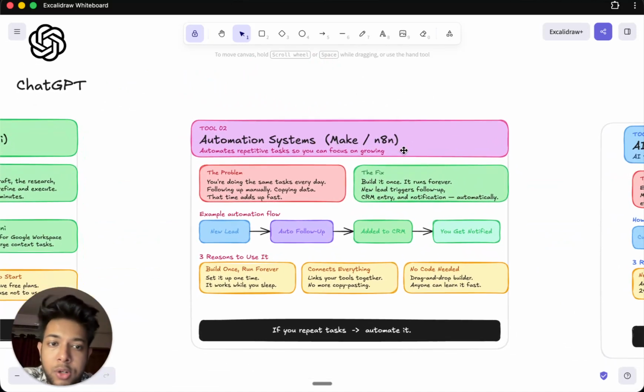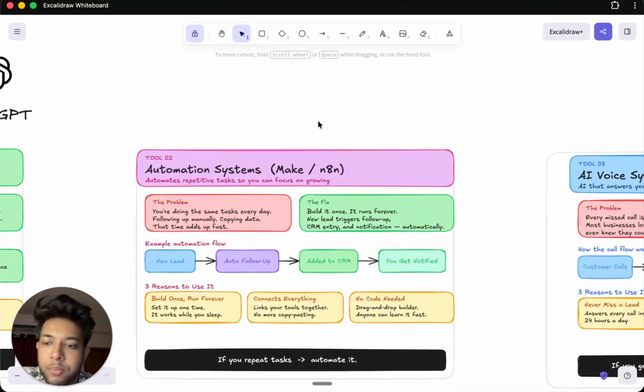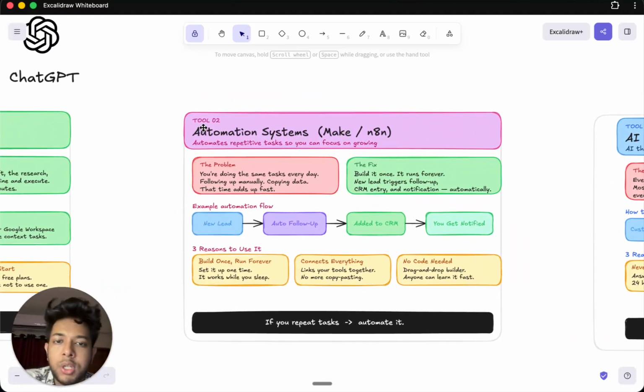So this is make.com or N8N. I'm pretty sure you've heard about these tools before, because there was a huge trend for N8N last year. N8N is still very powerful, and you can use these tools to automate the repetitive tasks in your business.